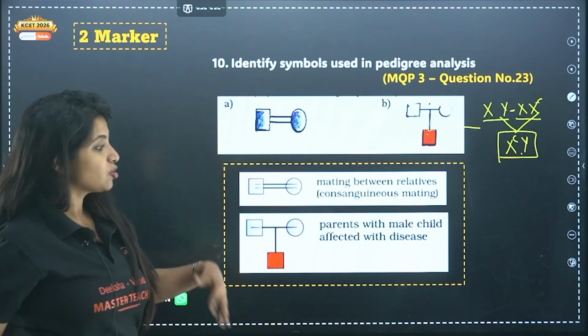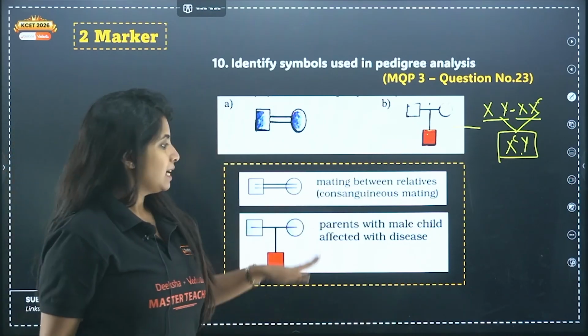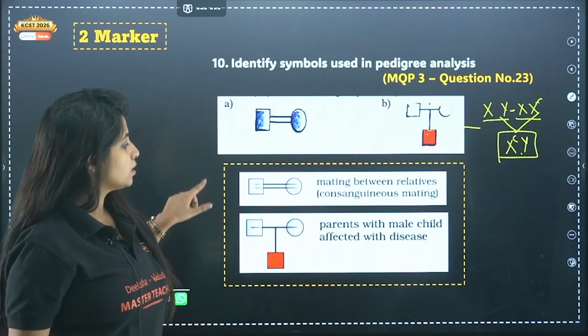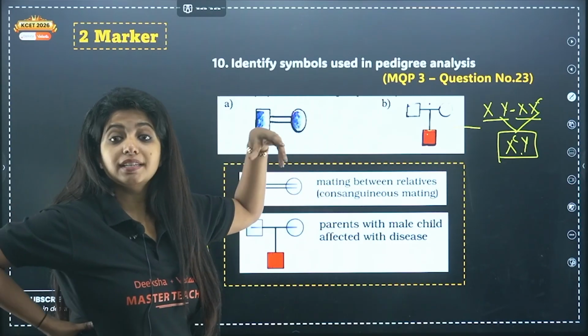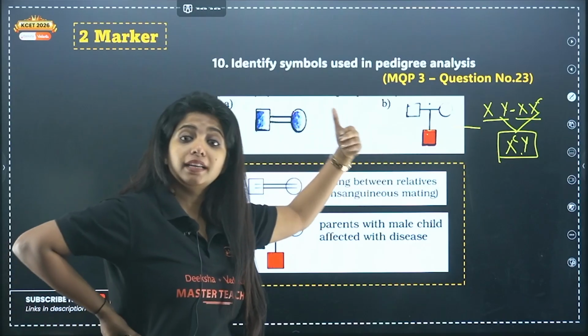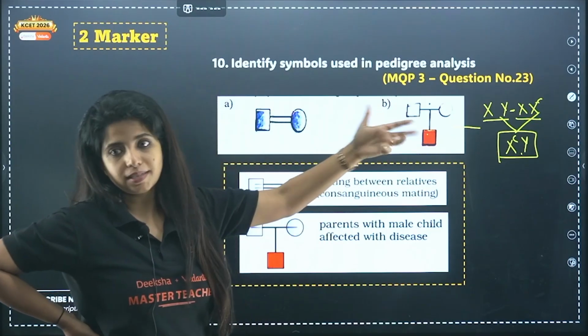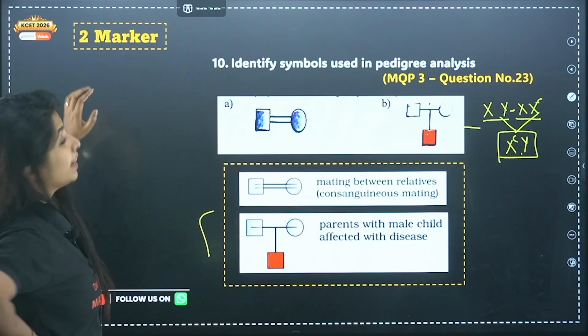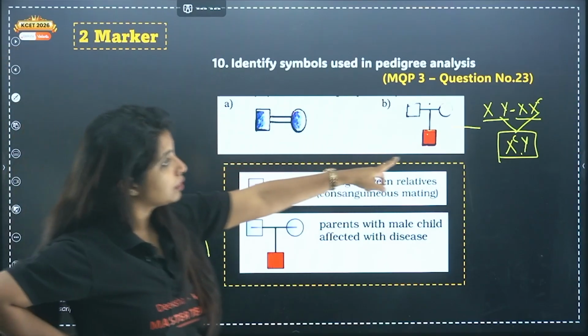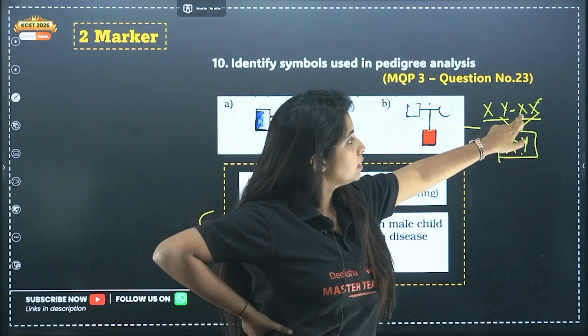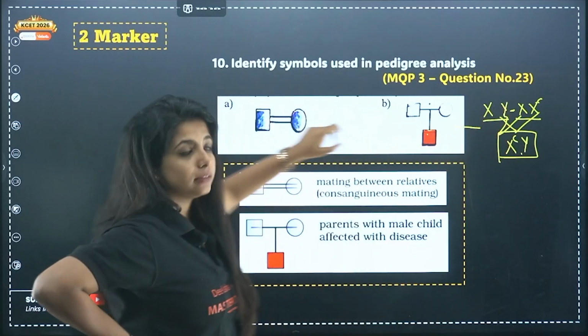Start thinking like that if you're not already. So parents with male child affected with disease is what is being shown over here. Or you can also write that it is a sex-linked recessive disorder where the male is normal whereas the female is a carrier. There are chances the female can give rise to normal children also. When this and this come together, it will be a normal child.